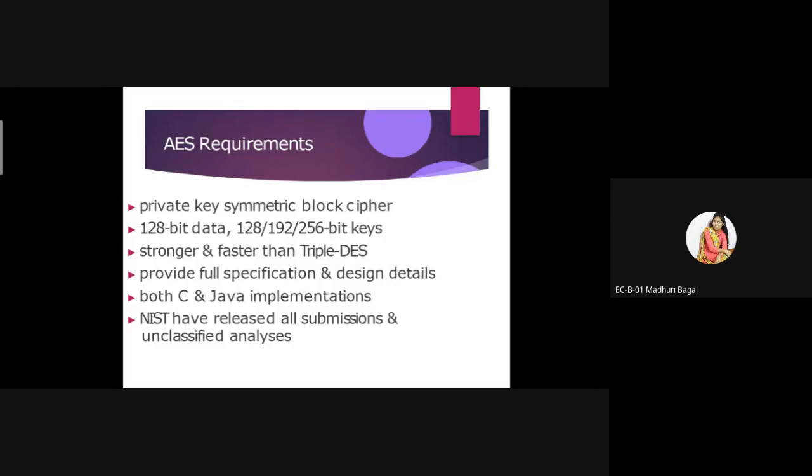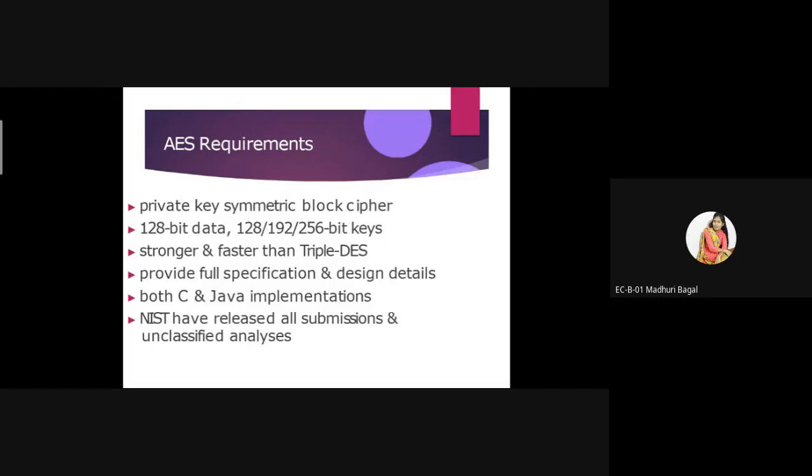In order to design AES, we require it to be stronger and faster than triple DES. If we use higher keys, our algorithm should automatically be faster as compared to DES. We also require various standard operating systems.